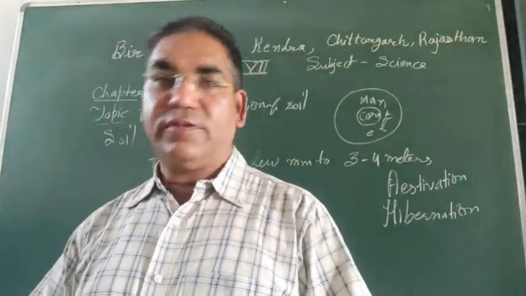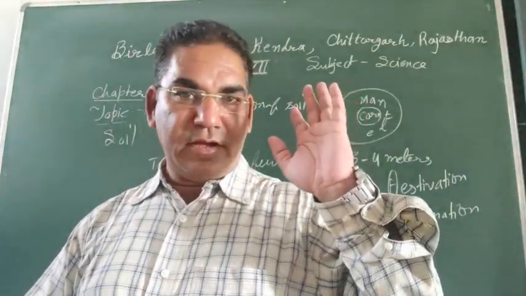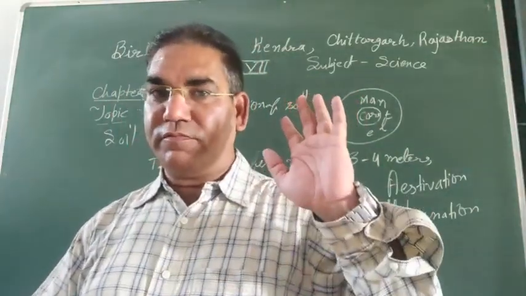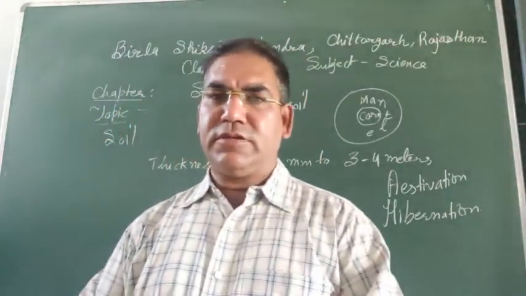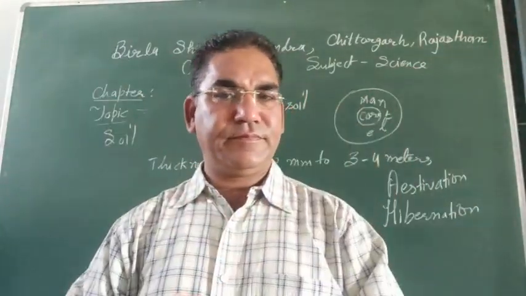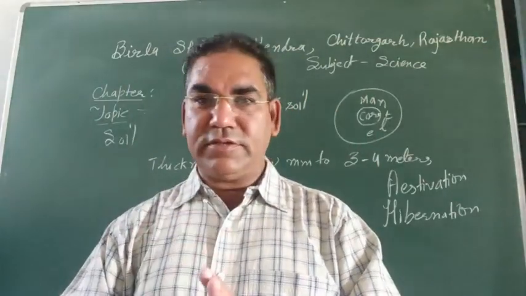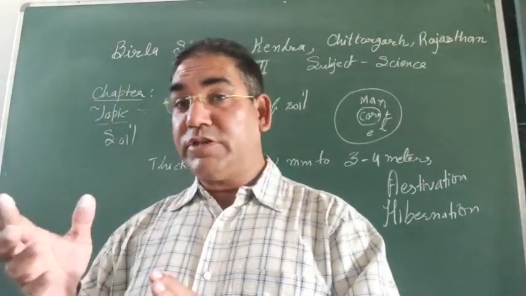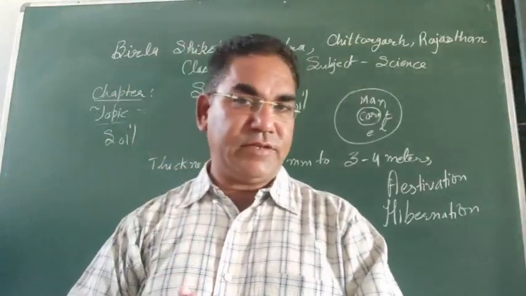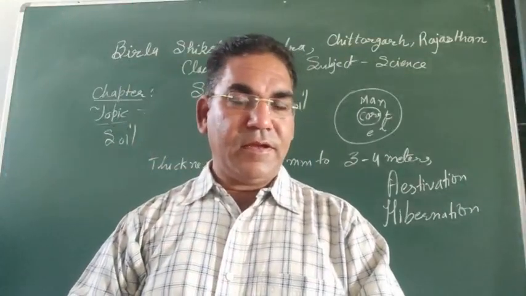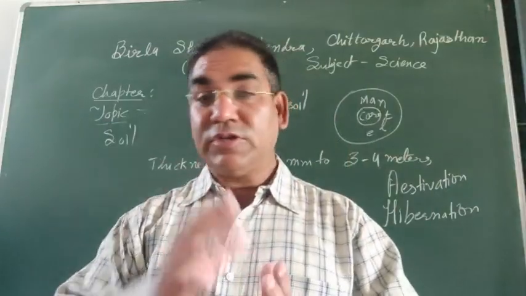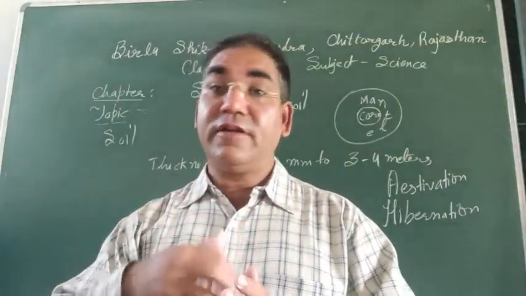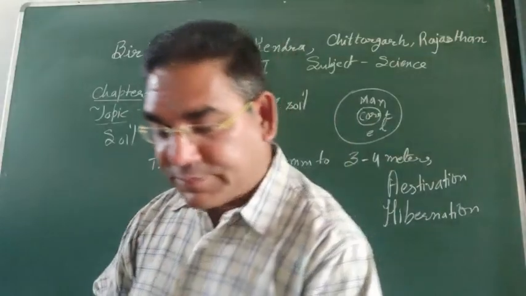Now look how soil is formed. The formation of soil takes a long time, maybe hundreds of years, maybe thousands of years, or millions of years. Soil formation is a very slow and continuous process.